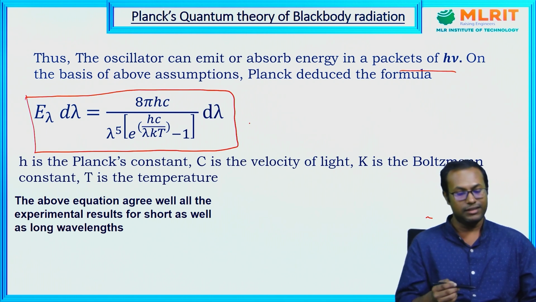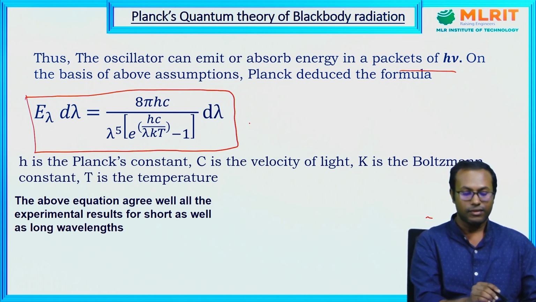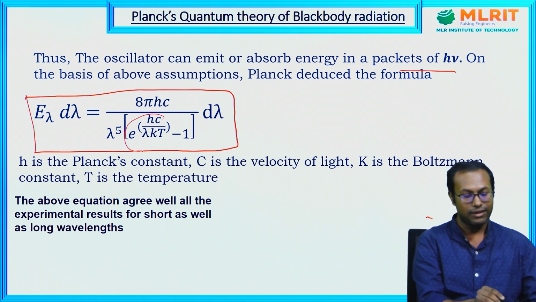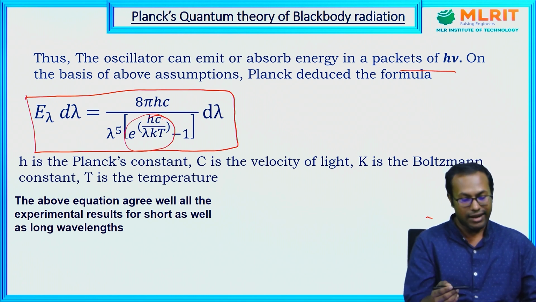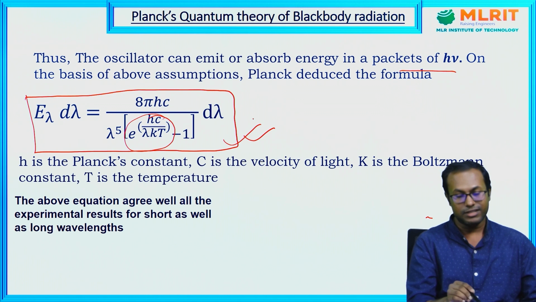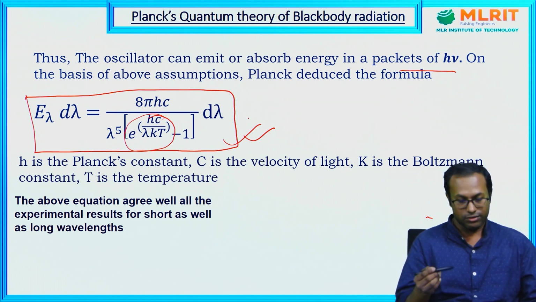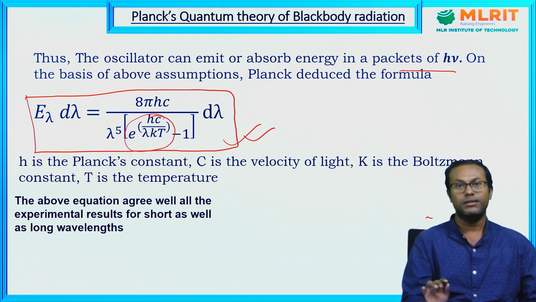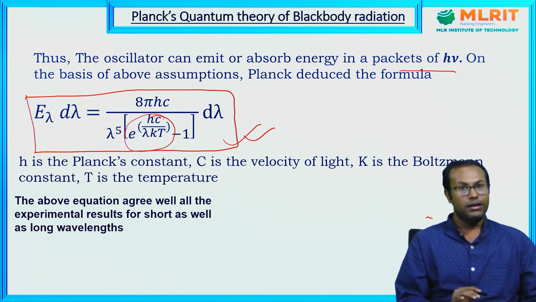For high wavelength regions, when lambda T is much greater than 1, e to the power hc by lambda kT is much less than 1. At that time this term we can expand binomially, and this expression will be replaced by Rayleigh-Jeans law. So that's why this expression is a general expression. For the applied physics curriculum for BTech students, only this qualitative discussion is required. There is no derivation.